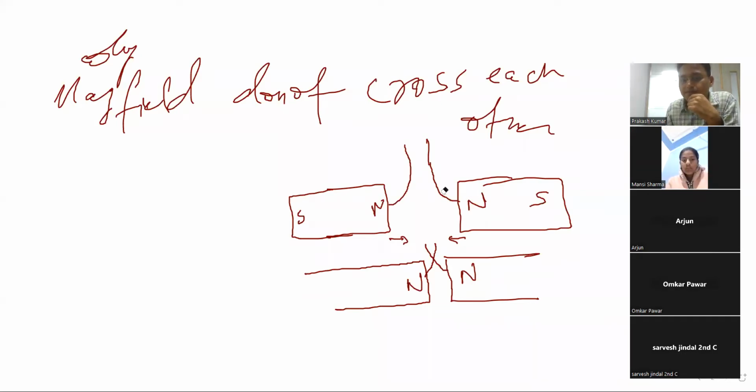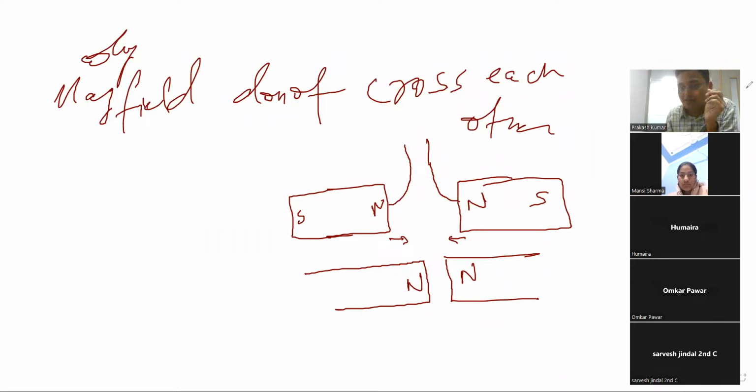Sir, they repel each other. Sir, they exert pressure on each other. What changes happen? What changes happen in the magnetic field? So what exactly happens when they repel each other? I know they repel each other, but what changes happen with the magnetic field? They will not, anyhow, intersect each other.